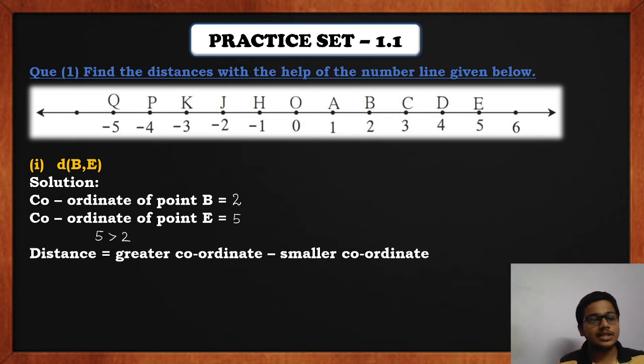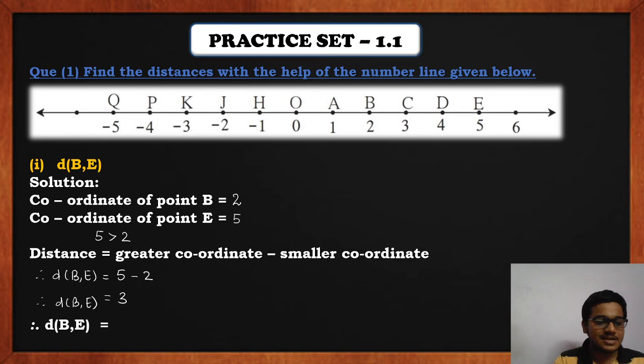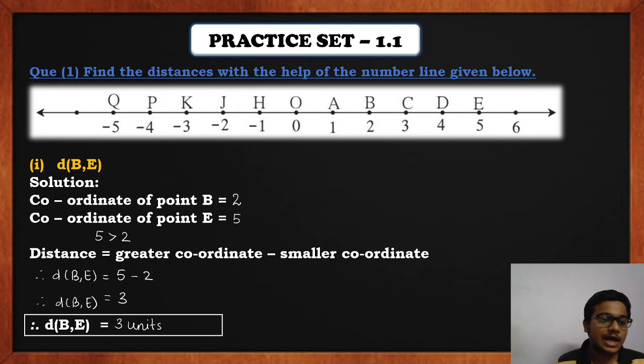So distance is nothing but greater coordinate minus smaller coordinate. So therefore, distance B, E is equal to greater coordinate 5 minus smaller coordinate 2. 5 minus 2 is 3. So therefore distance BE is equal to 3. So we'll write the final answer as distance BE equal to 3 units, and we'll make a box around it. This is how y'all will follow the steps to calculate the distance between any 2 points.